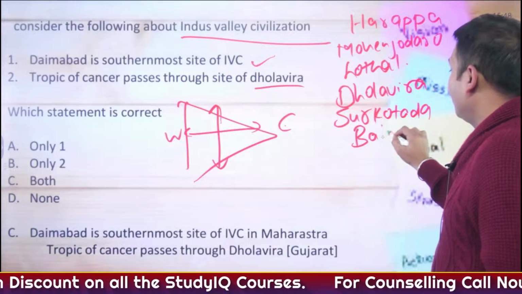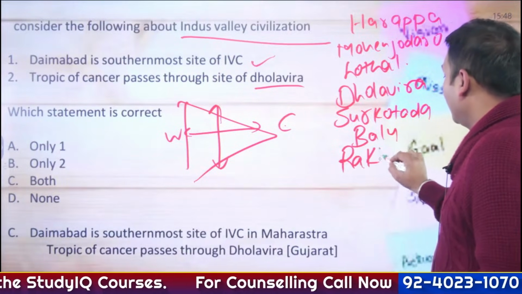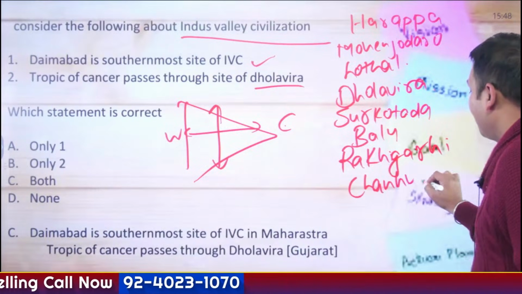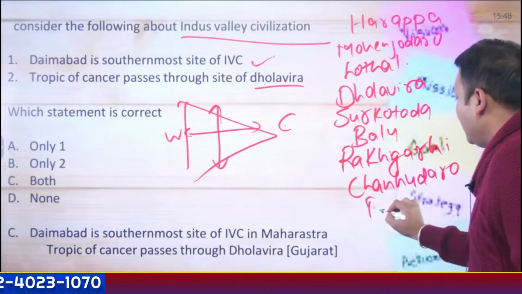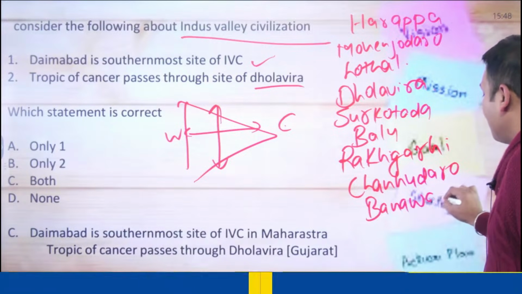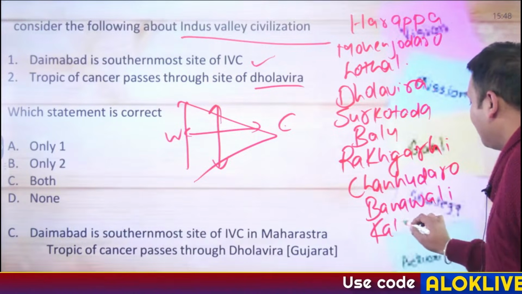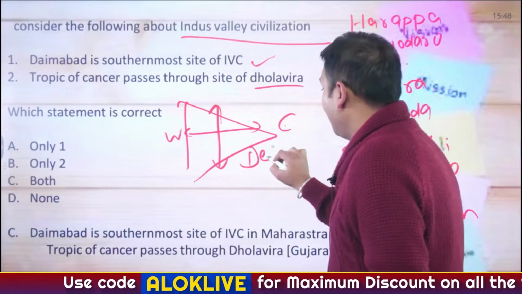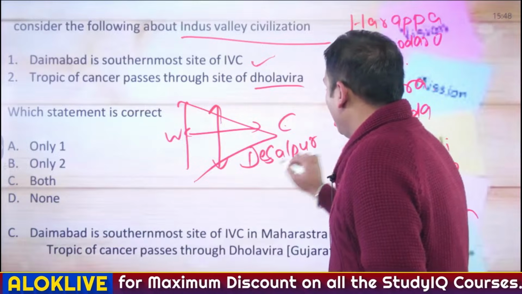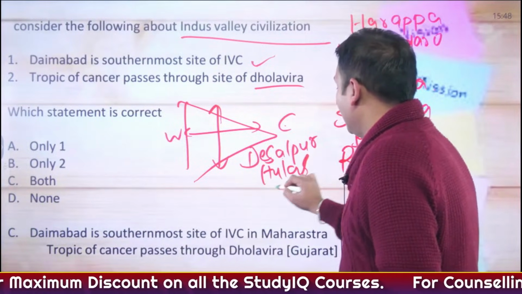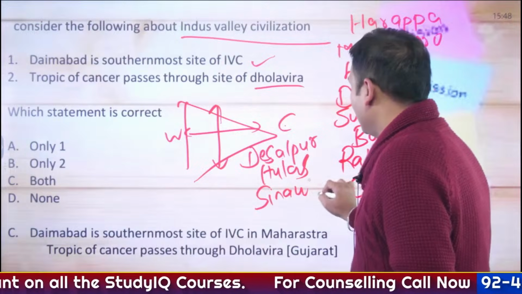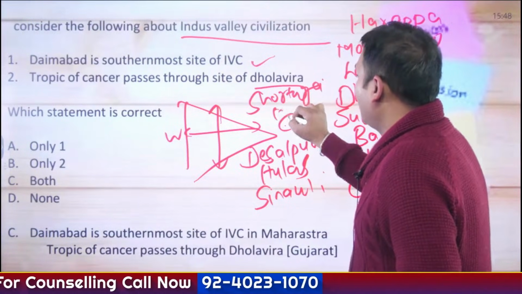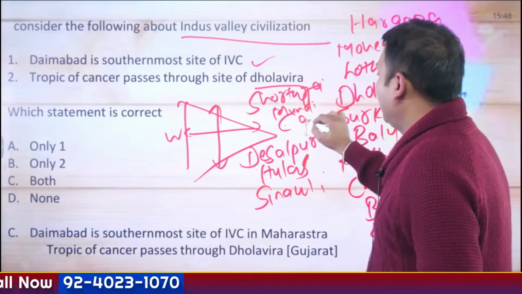Balu, Rakhigadi, Chanudaro, Banavali, Kalibangan, Desalpur, Hulaz, Sinoli, Shortugai, Mundigak.